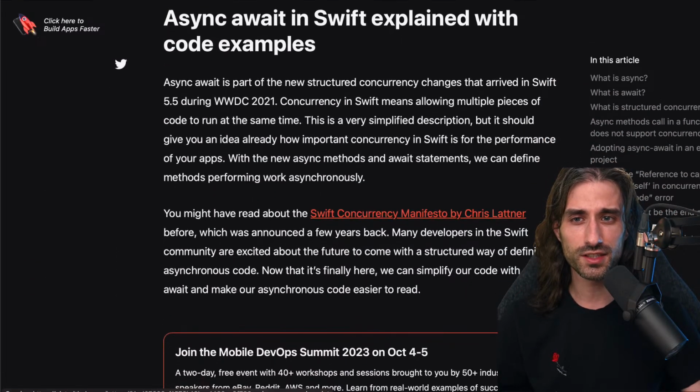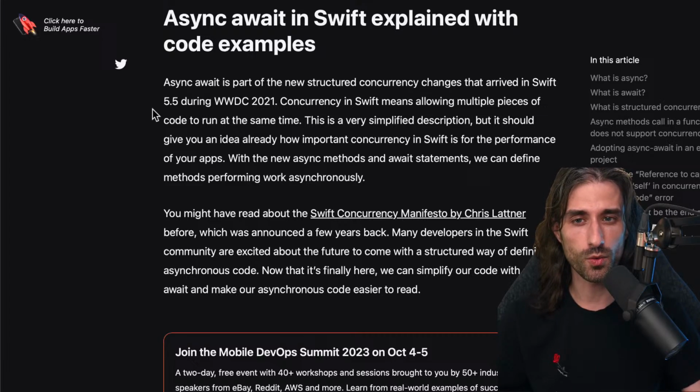And so this first article is called Async Await in Swift, explained with code examples. So it's really the basics to discover how async await works. So let's get started. Async await is part of the new structured concurrency changes that arrived in Swift 5.5 during WWDC 2021.